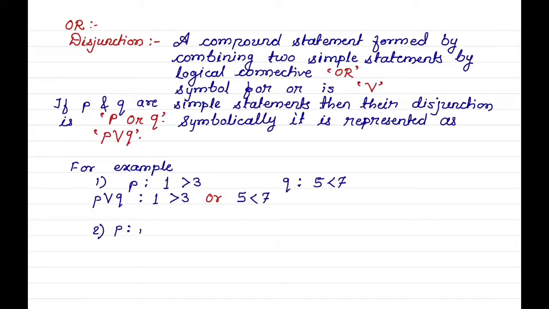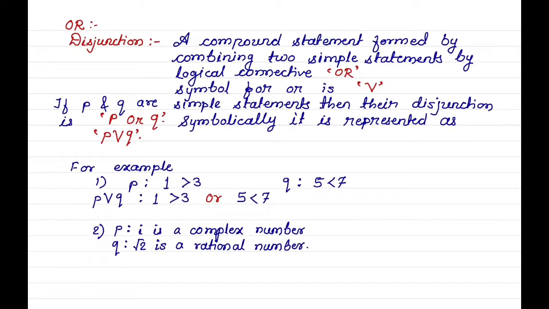Second example, P: i is a complex number and Q: root 2 is a rational number. Then their disjunction P or Q is: i is a complex number or root 2 is a rational number.